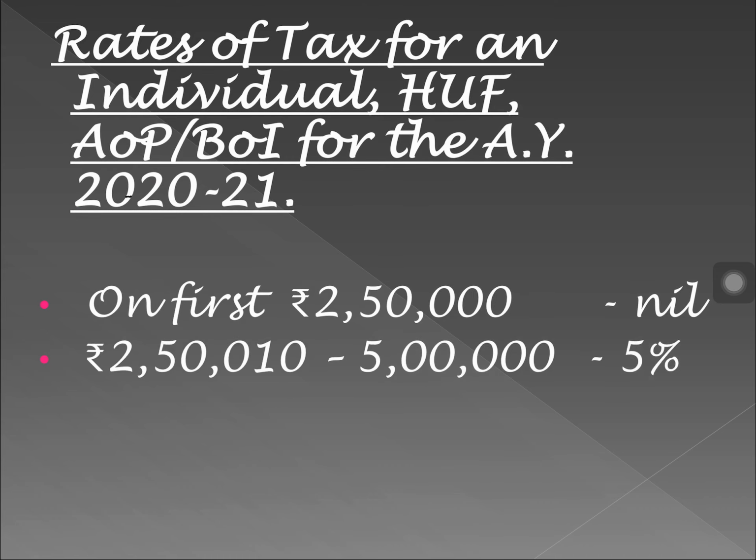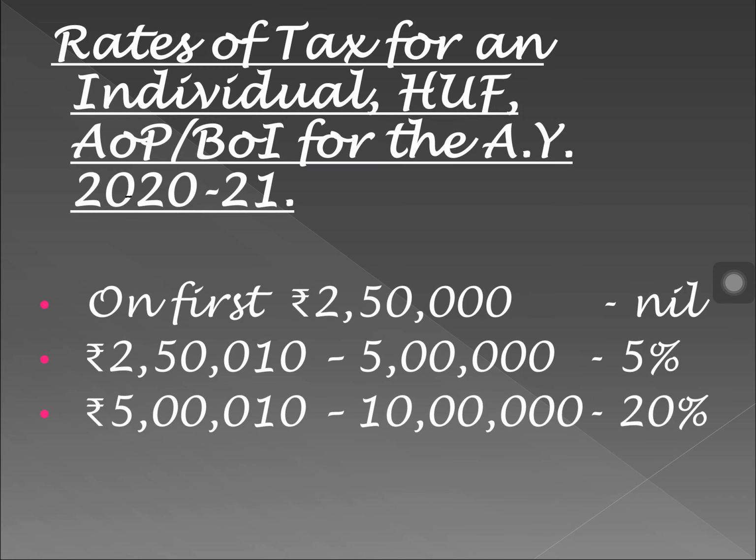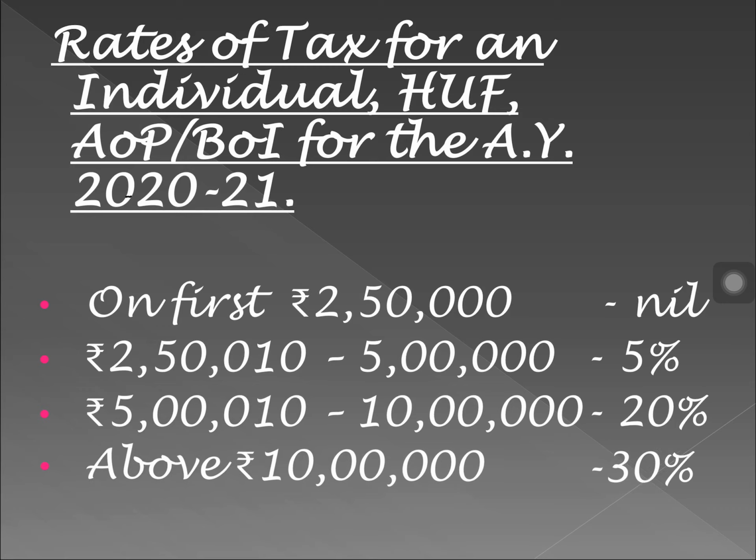Let us see the rates for assessment year 2020-21. For the first 2,50,000 it is nil. So the exemption limit is 2,50,000, right? For the first 2,50,000 you don't have to pay any tax. Then from 2,50,001 to 5 lakh, it will be 5%.